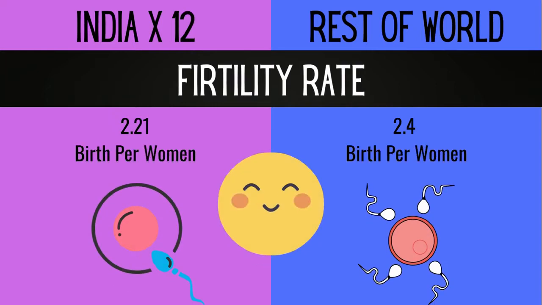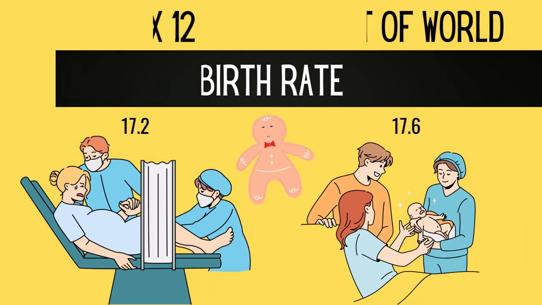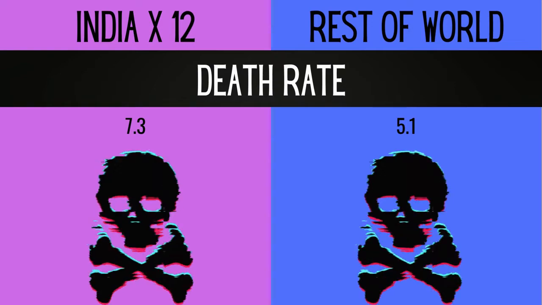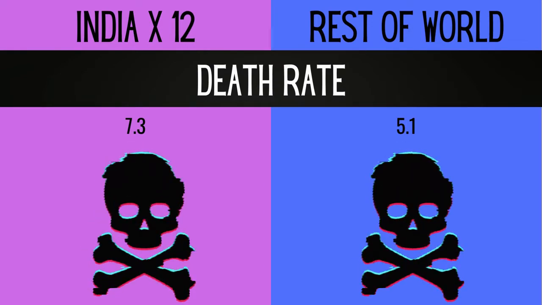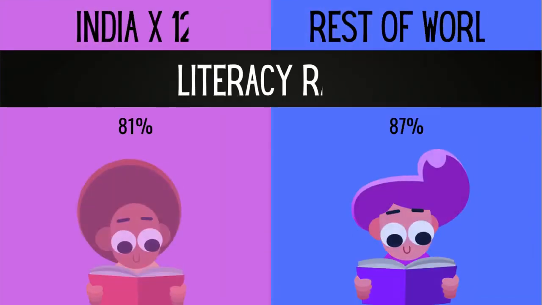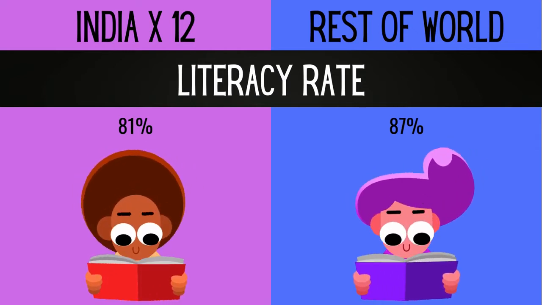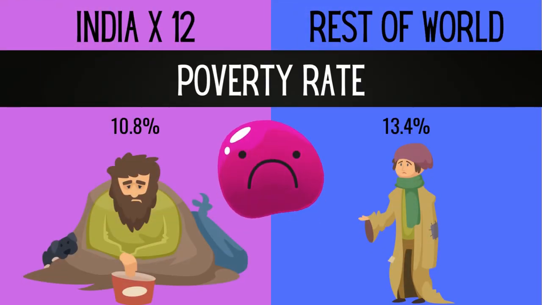Fertility rate of 12 India is 2.2 birth per woman, and it's 2.4 birth per woman in rest of the world. Birth rate of 12 India is 17.2, and it's 17.6 in rest of the world. Death rate of 12 India is 7.3, and the death rate of rest of the world is 5.1. Literacy rate of 12 India is 81%, and the literacy rate of rest of the world is 87%. Poverty rate of 12 India is 10.8%, and it's 13.4% in rest of the world.